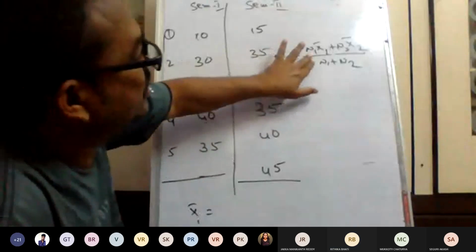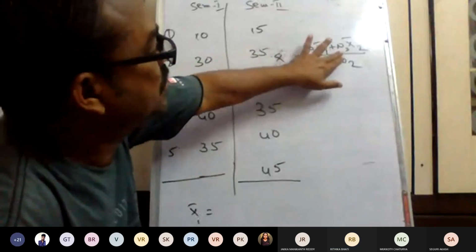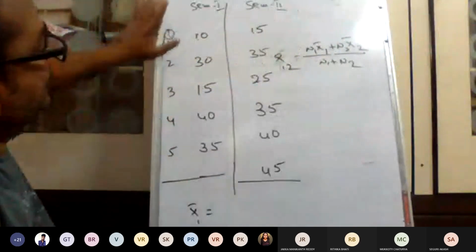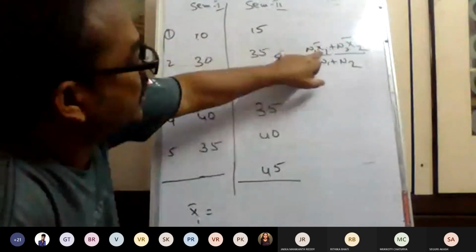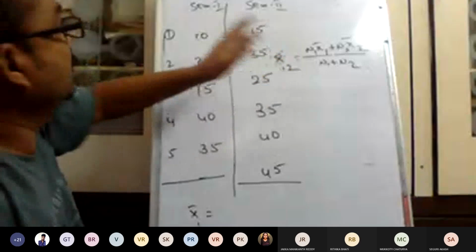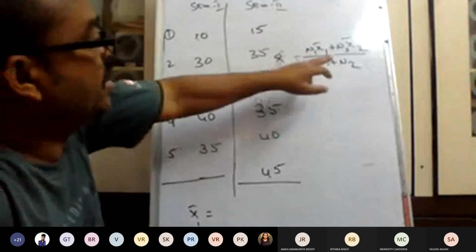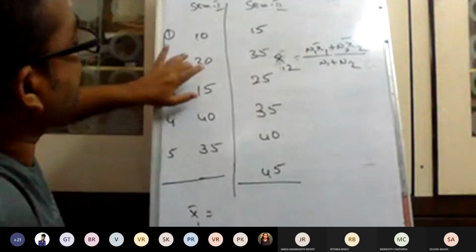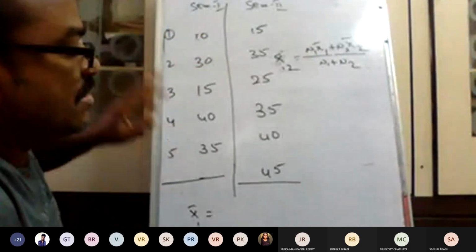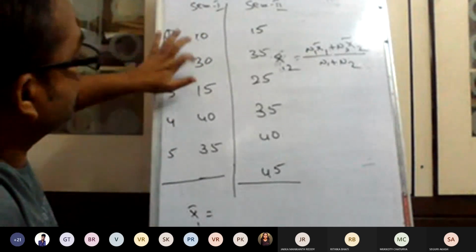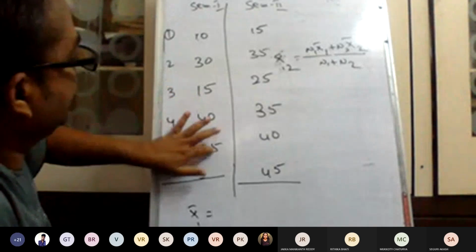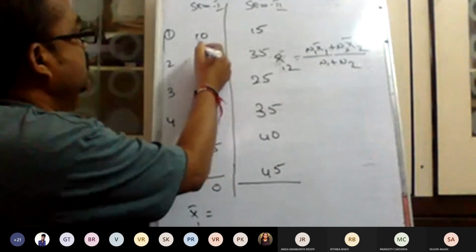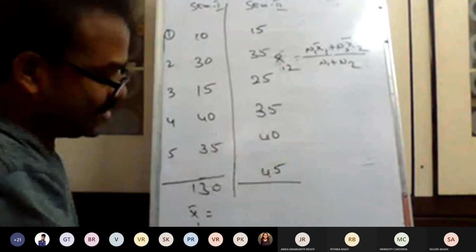Arithmetic mean 1, 2 is equal to n1 into arithmetic mean 1 plus n2 into arithmetic mean 2 divided by n1 plus n2. Now, arithmetic mean 1, because we have to calculate arithmetic mean 1. N1 is the number of observations, N2 is the number of observations. But arithmetic mean is the sum of the observations of the first semester divided by the number of observations. Here 10, 30, 15, 40, 35, 0, 130. Correct?